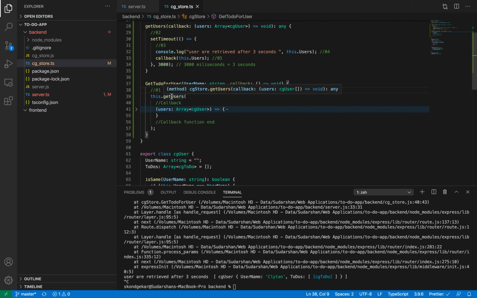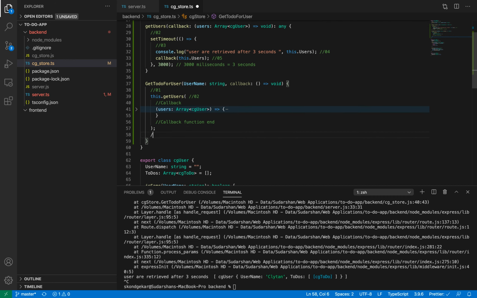This is the first step. Second step is get user. Then because this get user is going to return a callback, it will be calling this function after 3 seconds. The next step is over here, third, and then this function is completed. Nothing will be returned, and this function will never end.